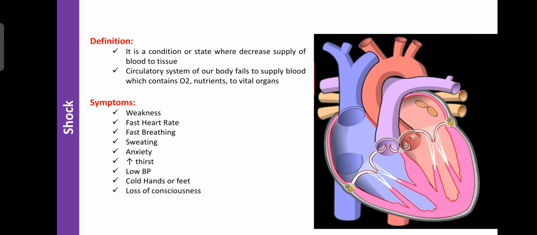Now we learn the definition. Shock is a condition or state where the supply of blood to the tissues or vital organs decreases.